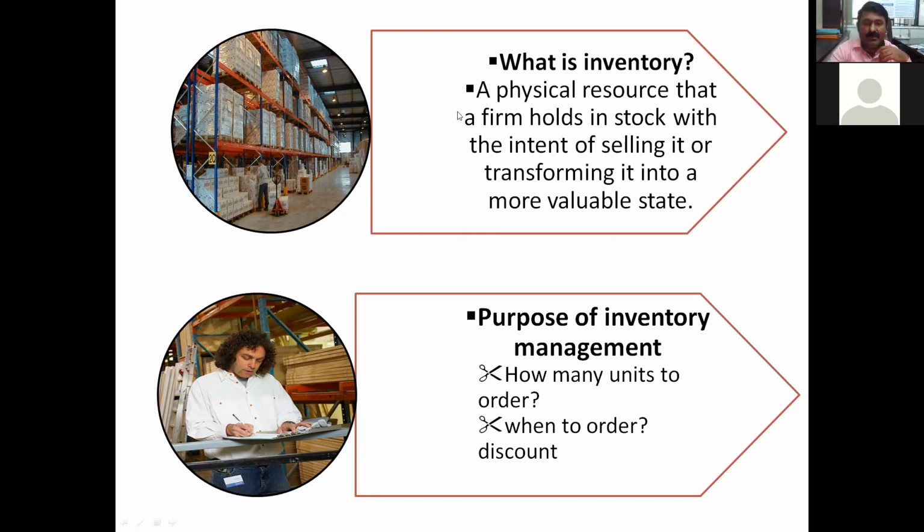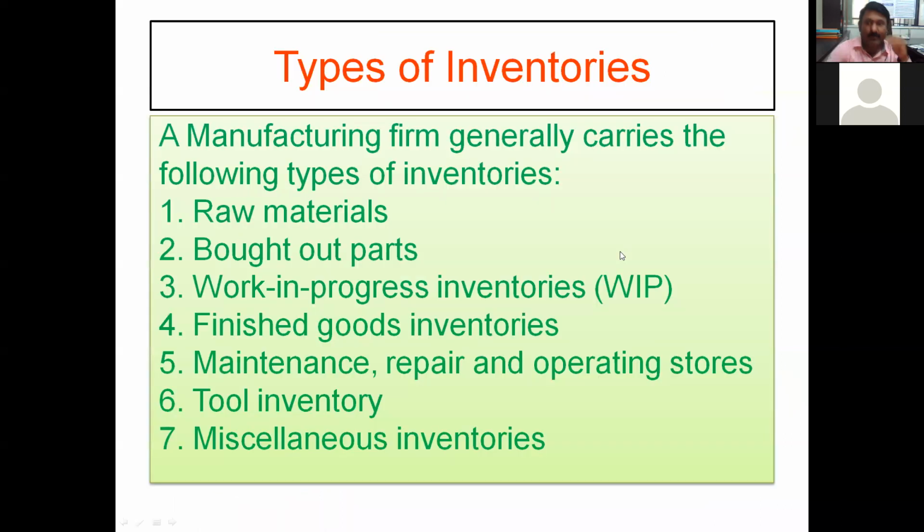Okay, so now it is clear, friends, why it is required, when it is required, and how many units are required. Now there are different types of inventories. One by one we will see. I have already given you three inventories: raw material, parts in process, and finished goods. But apart from that, there are many other cases also. So one by one we will discuss.